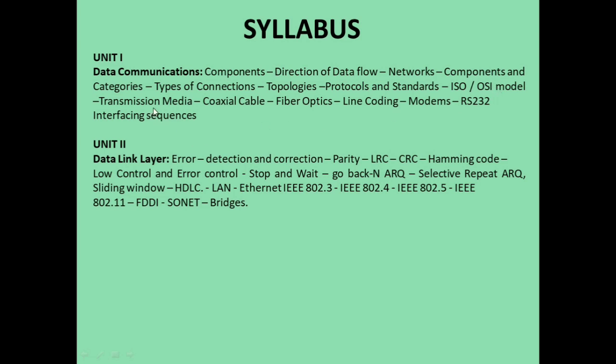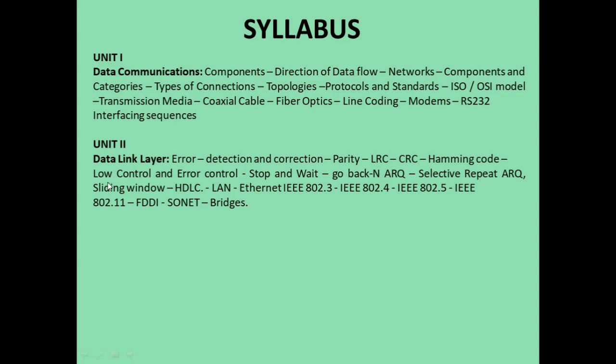Next is transmission media, namely coaxial cable and fiber optics, and then line coding mechanisms. Lastly we will discuss modems and RS-232 interfacing sequences. So this is all about the unit 1 syllabus.